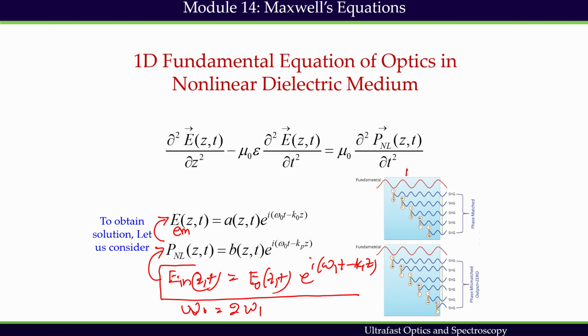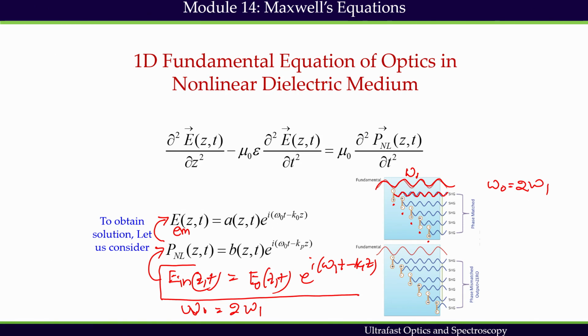This fundamental frequency omega 1 is propagating through the medium. Taking the example of a plane wave, at each point of the medium we are creating nonlinear polarization, which is an oscillatory dipole, and each dipole will produce some field, the emitted field, at omega naught frequency, which is nothing but 2 omega 1 if I consider second harmonic generation.